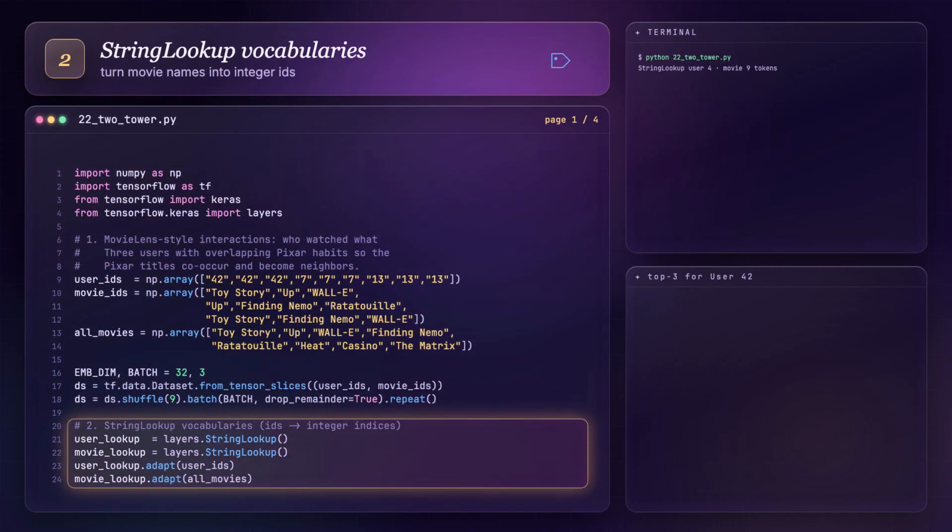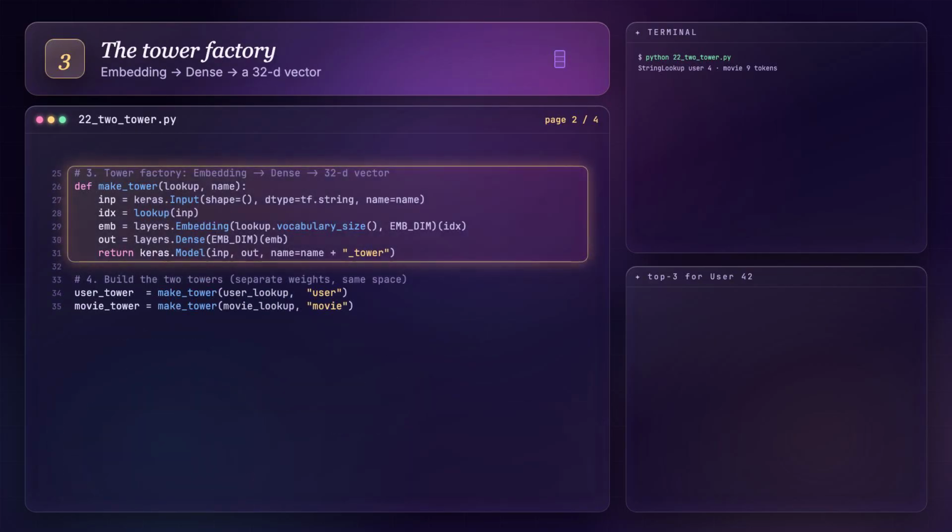Now the user tower. It's a tiny functional model, a string input, the user StringLookup, an embedding that gives each user a 32-dimensional vector, then a dense layer to refine it. That output, one 32-number vector, is the user. That's the whole tower. The movie tower is its mirror image. Same recipe, input, the movie lookup, its own embedding, its own dense. Separate weights entirely, but the output is also a 32-dimension vector. So users and movies land in the same sized space, two towers, one shared geometry.